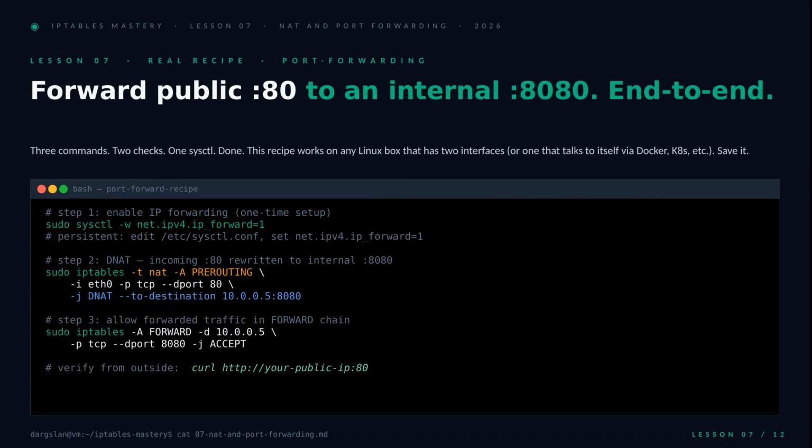With that order in mind, here's the actual recipe you'll reach for again and again. First, flip on IP forward. Without it, the kernel won't route between interfaces, no matter how clever your rules are. Second, the DNAT rule in pre-routing rewrites anything hitting eth0 on port 80 to 10.0.0.5 on 8080. Third, explicitly accept that forwarded traffic in the forward chain, because filter still gets the final say. 3 commands, and your public 80 now lands on an internal 8080.